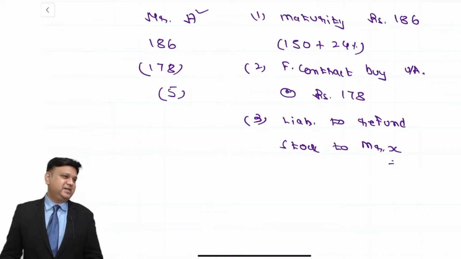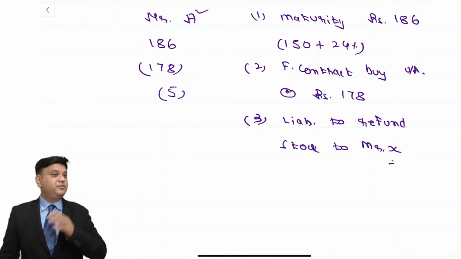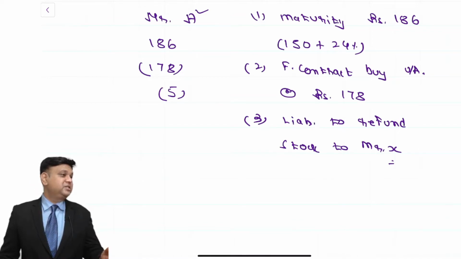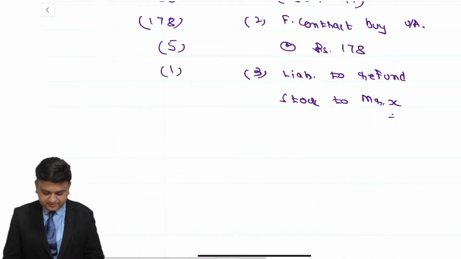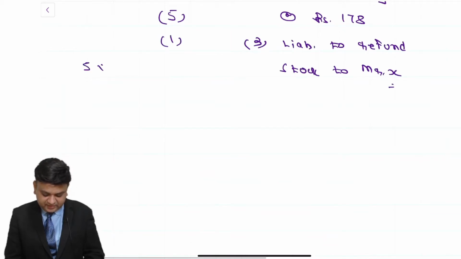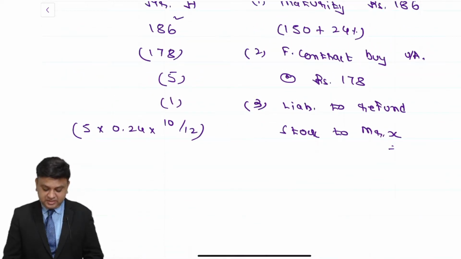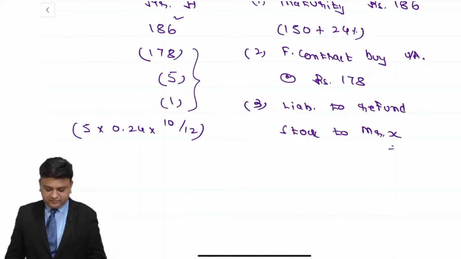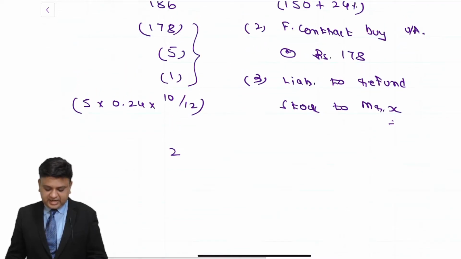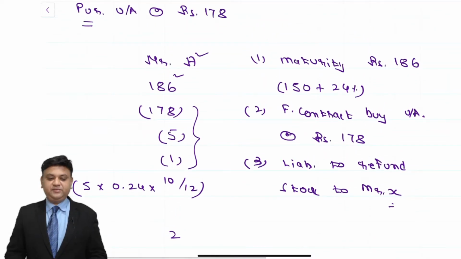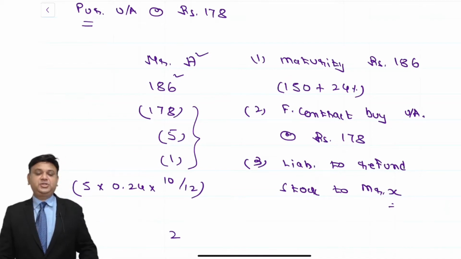Now Mr. X says that I could have received this dividend income before 10 months, and investing that for 10 months I could have earned some amount of interest. So you kindly compensate that also. Okay, here is the 1 rupee of interest, 5 rupees into 24% into 10 divided by 12. So we understand that 186 minus total of these 3 comes to 184. So ultimately you result into the arbitrage of rupee 2. That is the amount of the arbitrage calculation that you have to make.